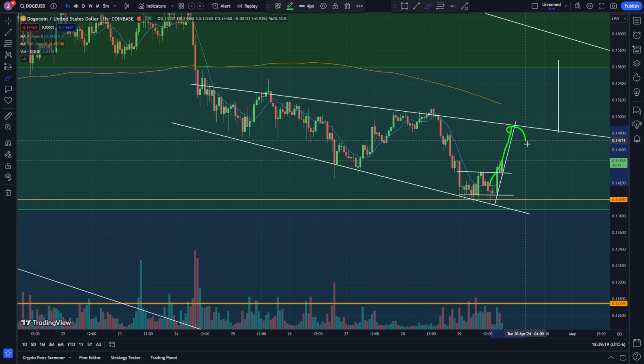That's why we watch trend lines. Once they start breaking, then we get a better idea. But yeah, that's cool that we hit my target.